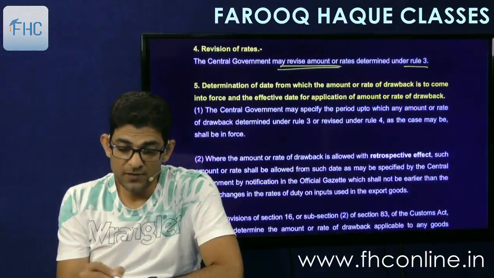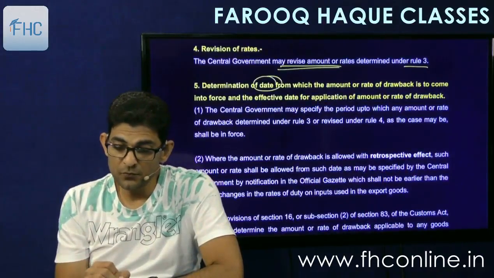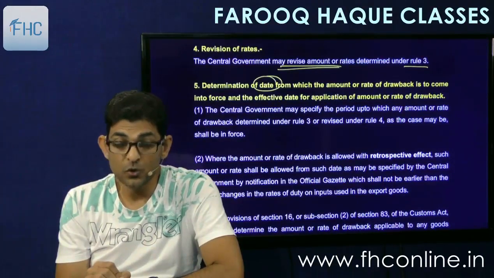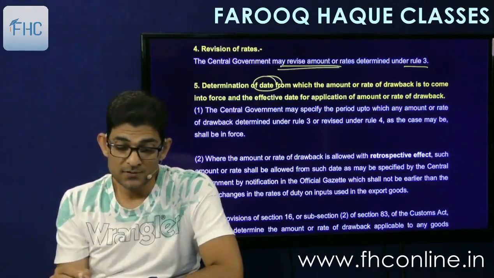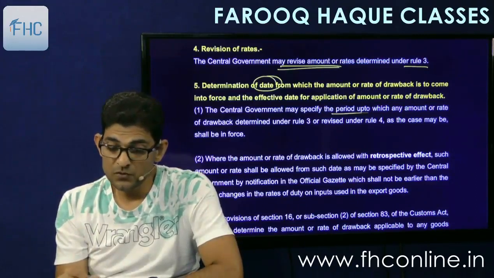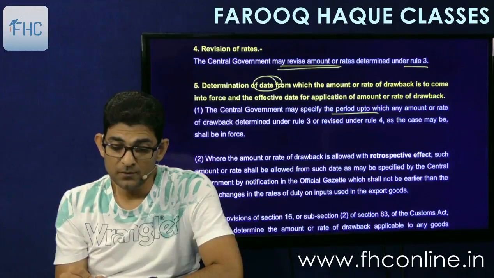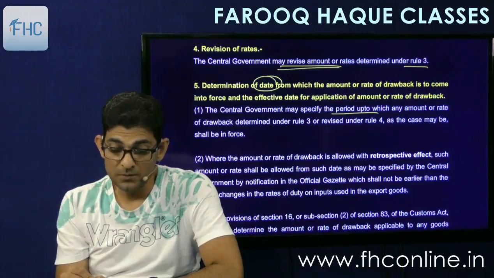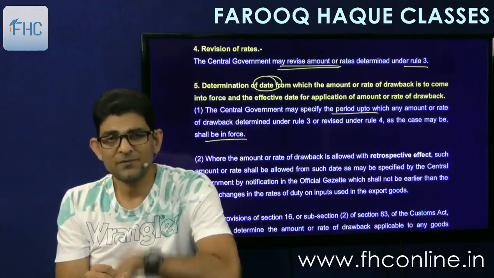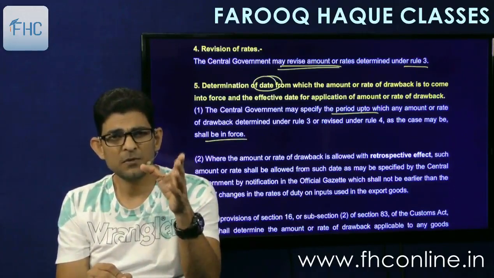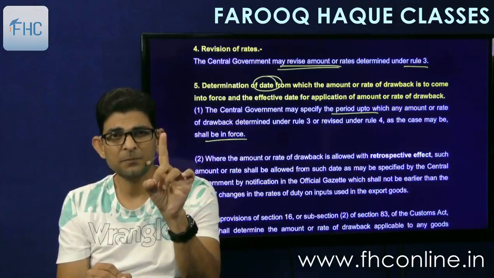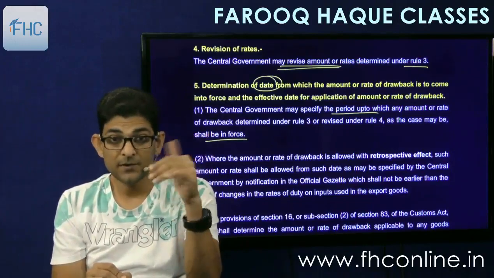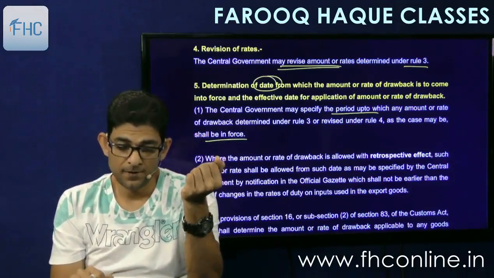Then determination of date from which the amount or the rate of drawback is to come into force, and the effective date for application of the amount or rate of drawback. Which date will it come into force? So it says the government may specify the period up to which any amount or rate of drawback determined under 3 or 4, as the case may be, shall be in force. Means normally when they issue a notification they say that this will be in force for the next year. So normally the all industry rate is fixed for a 1 year period and then it is revised next year.